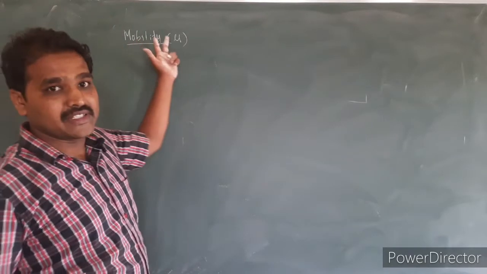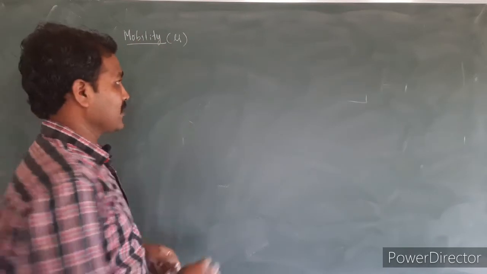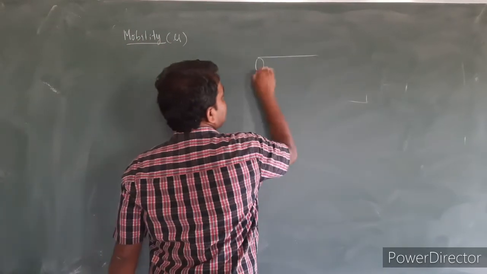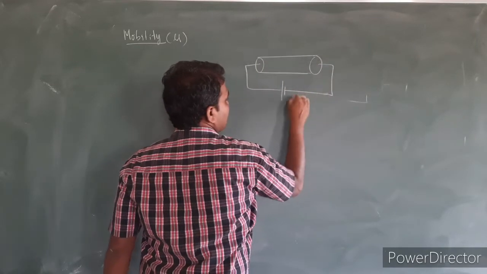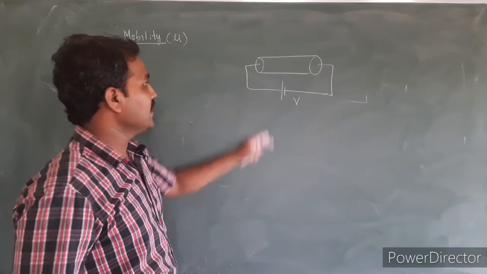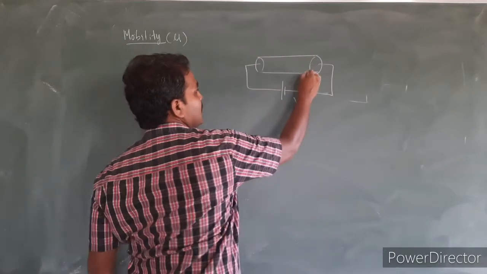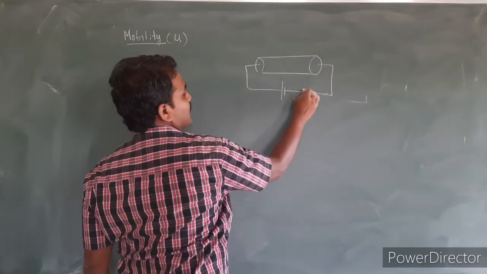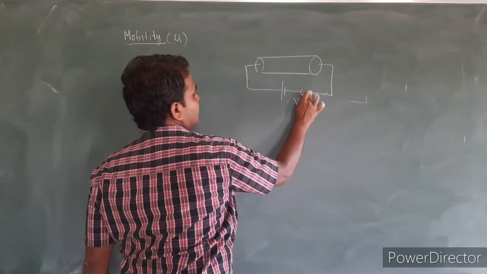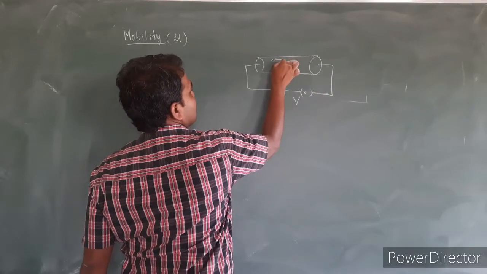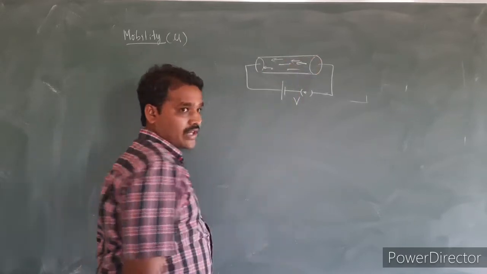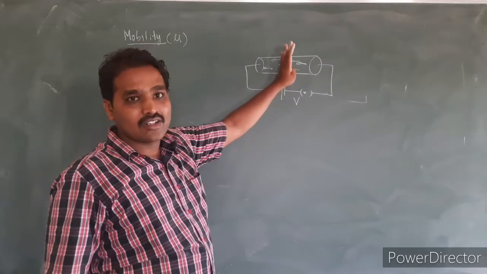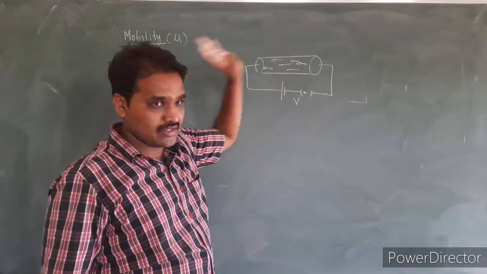We have another property, that is the mobility of free electrons. Let us consider the conductor which is connected to an external battery to provide a potential difference of V across the ends of the conductor. Whenever the key is closed, the electrons start drifting towards the positive supply, and we say these electrons have gained the drift velocity.